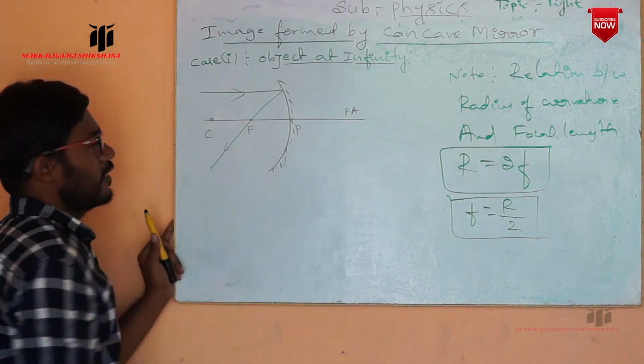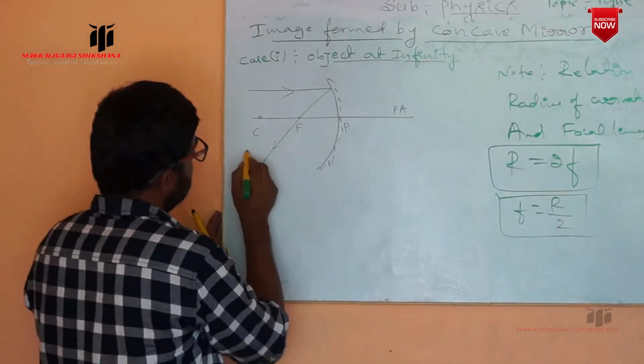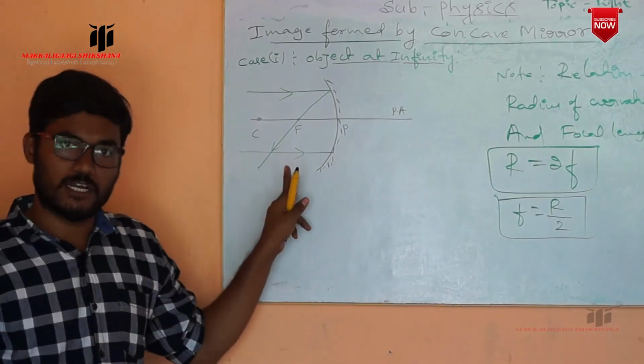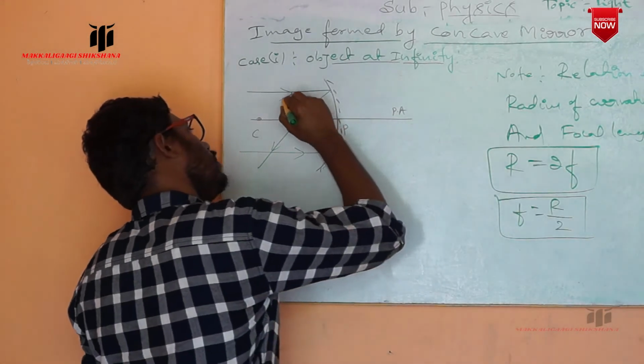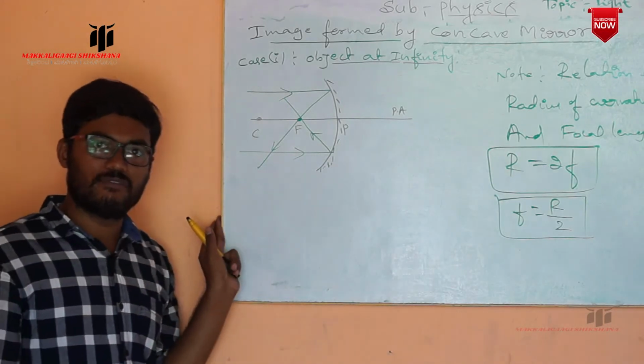So this is the reflected ray which is passed through the focus. For reference, you can take another ray. This ray is incident parallel to the principal axis. After reflection it passes through the focus. So this is the reflected ray.